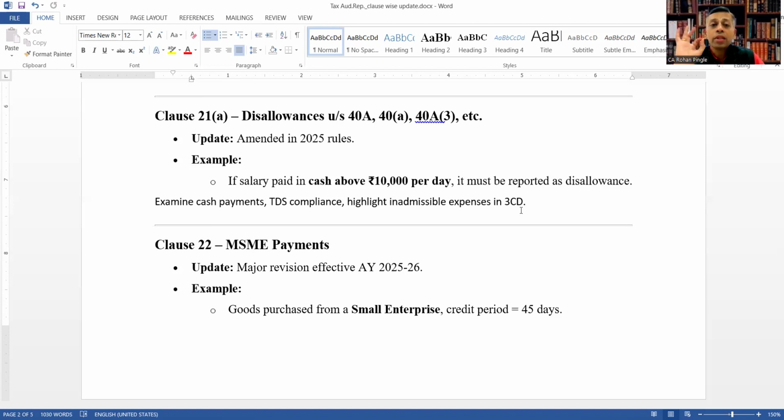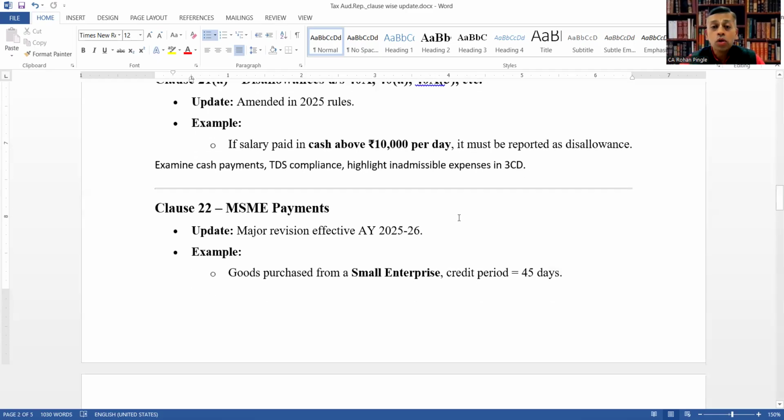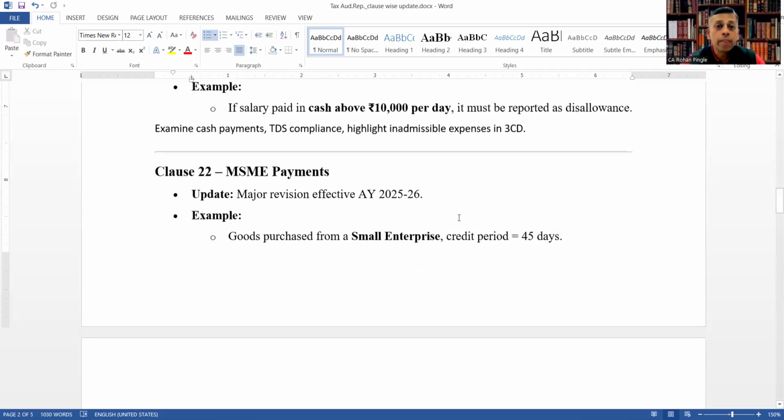Disallowance. Examine the cash payments, TDS compliance, and highlight inadmissible expenses in 3CD. For salary, if it is cash above rupees 10,000 per day, then it must be reported as disallowance. Okay. Earlier it was 20,000 per day.